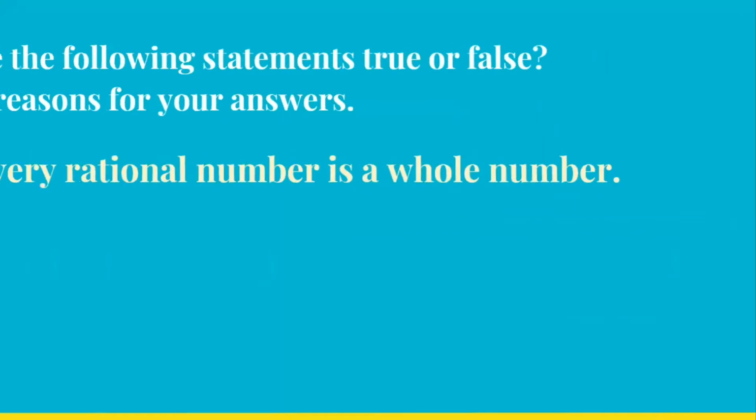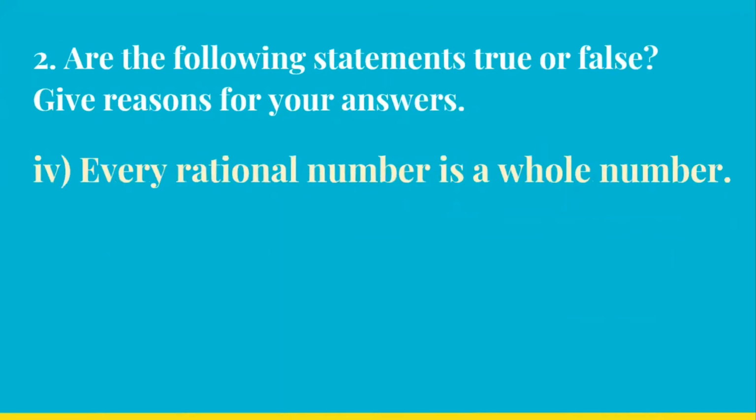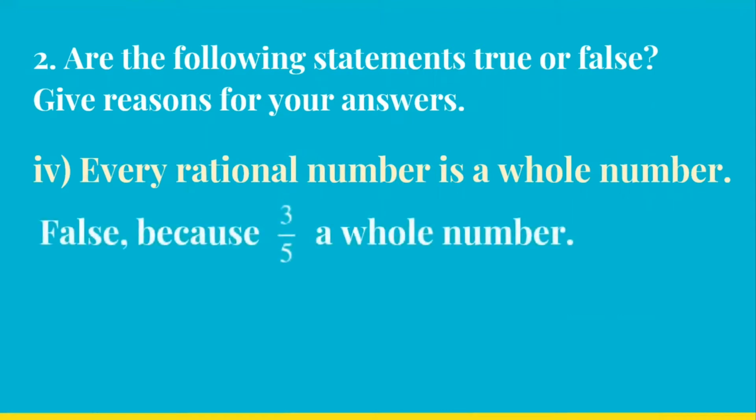Then the fourth part: every rational number is a whole number. Can every rational number be a whole number? No, false. Let us take one example of 3 by 5 as a rational number. So 3 by 5, is it a whole number? No, it is not. It is a fraction. It cannot be a whole number, right?